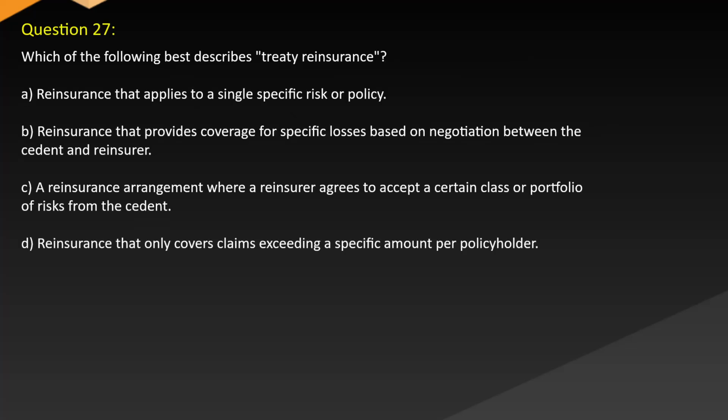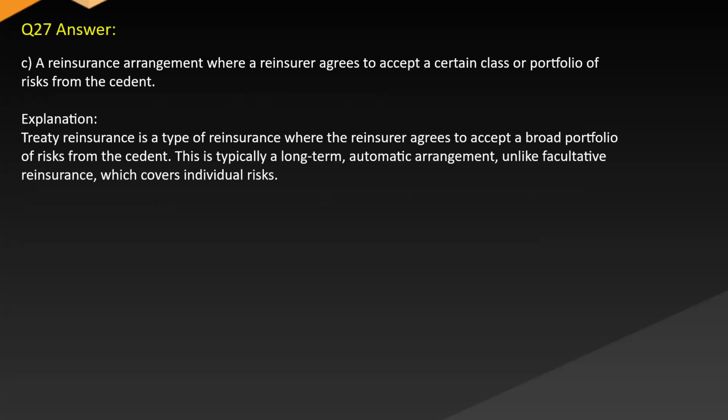Question 27. Which of the following best describes a treaty reinsurance? A. Reinsurance that applies to a single specific risk or policy. B. Reinsurance that provides coverage for specific losses based on negotiation between the cedant and reinsurer. C. A reinsurance arrangement where a reinsurer agrees to accept a certain class or portfolio of risks from the cedant. D. Reinsurance that only covers claims exceeding a specific amount per policyholder. Answer: C. A reinsurance arrangement where a reinsurer agrees to accept a certain class or portfolio of risks from the